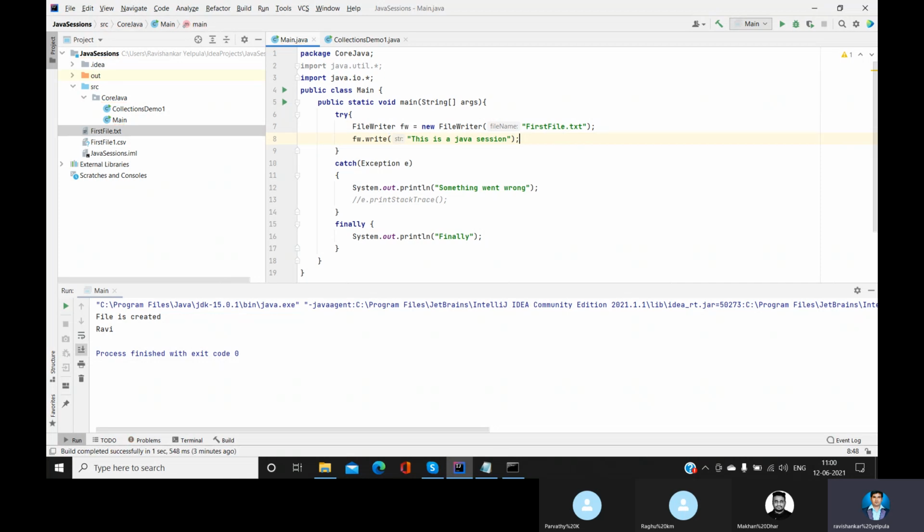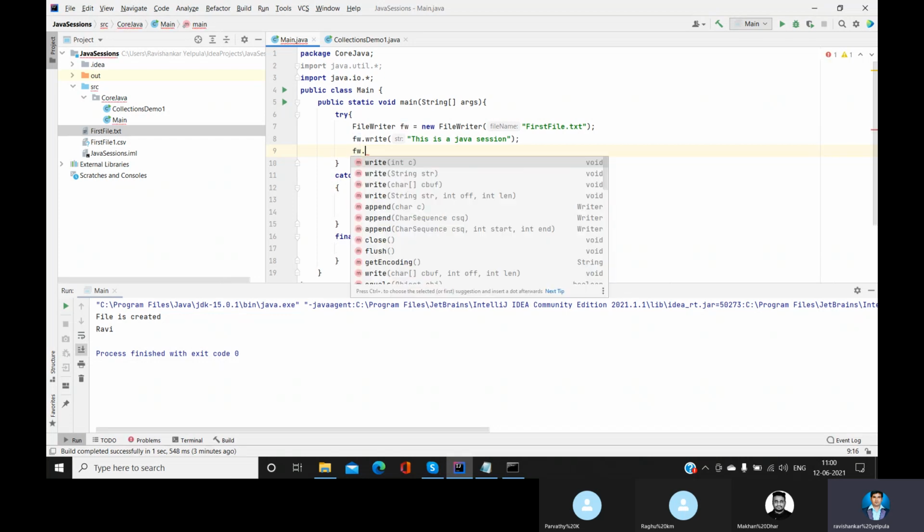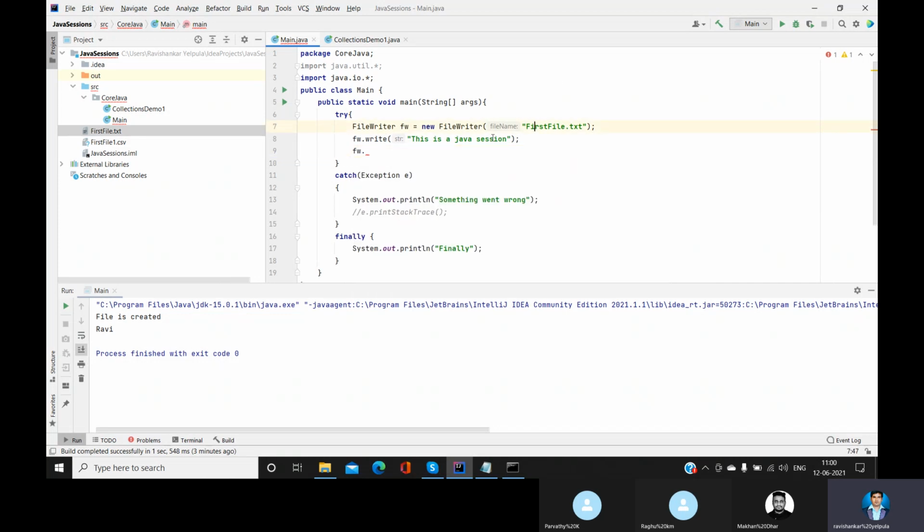You have written this. After writing this, remember one thing, guys. Whenever we create any object, it is important to close that object. This FileWriter is going to create a connection between this file and our Java class. So that's the reason it's always better to close it. Whenever you create something, it's better that you close it.